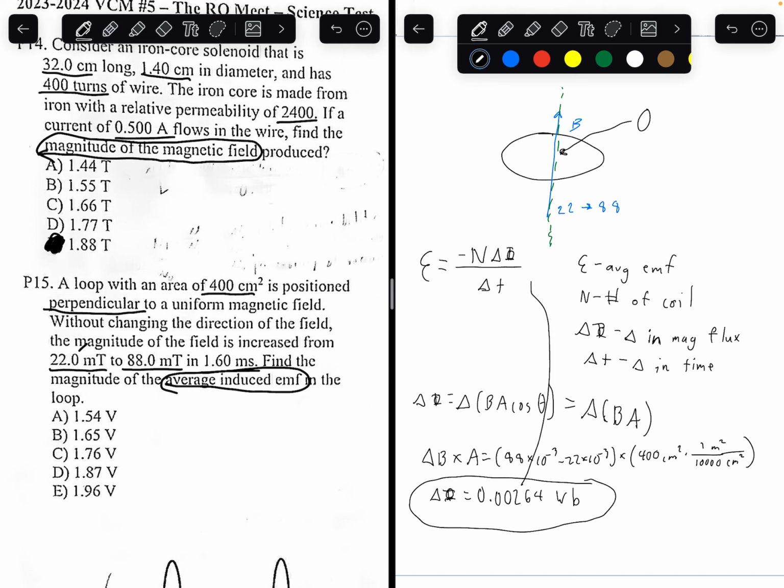Plugging this formula into the top again, what are we going to get? Average induced EMF is equal to -1 times 0.00264 divided by 1.6 milliseconds.